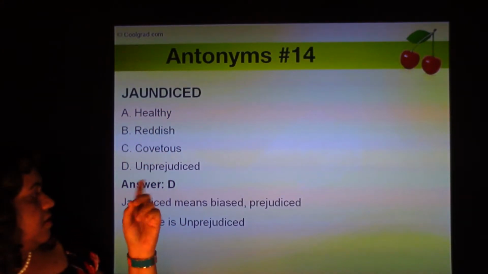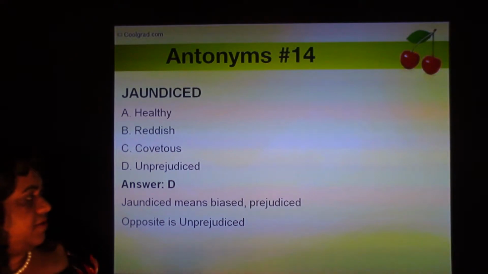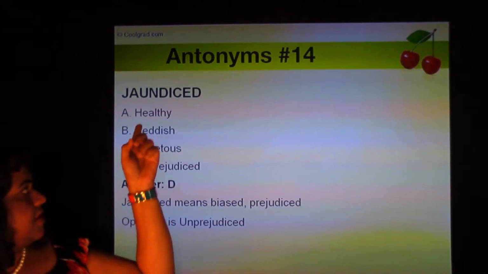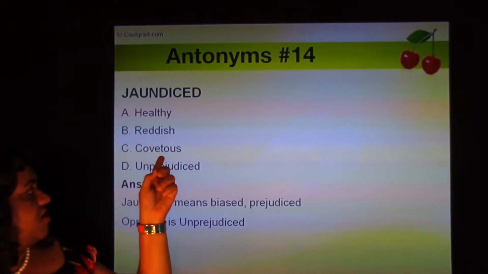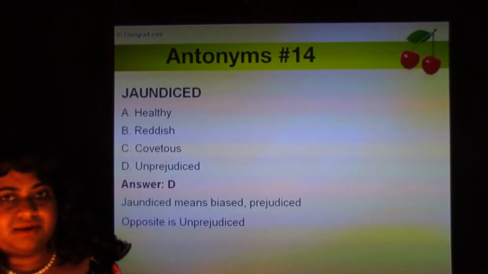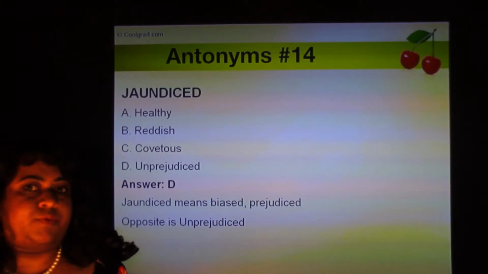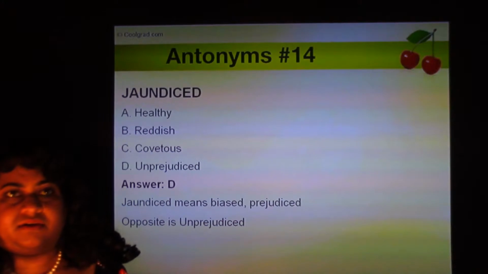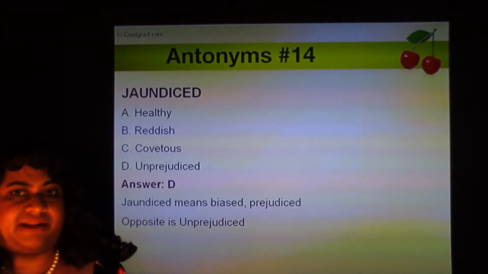Jaundiced. Jaundiced means biased or prejudiced. For the opposite of jaundiced, we have four options: healthy, reddish, covetous, and unprejudiced. The moment you see jaundiced, if you don't know what the word means, what would you probably think about? We all know that when somebody suffers from jaundice, their eyes are yellow and they see the world as yellow, something like that, right?